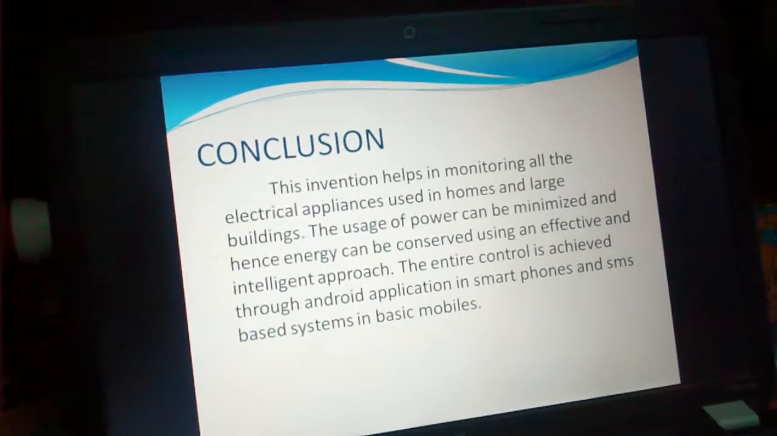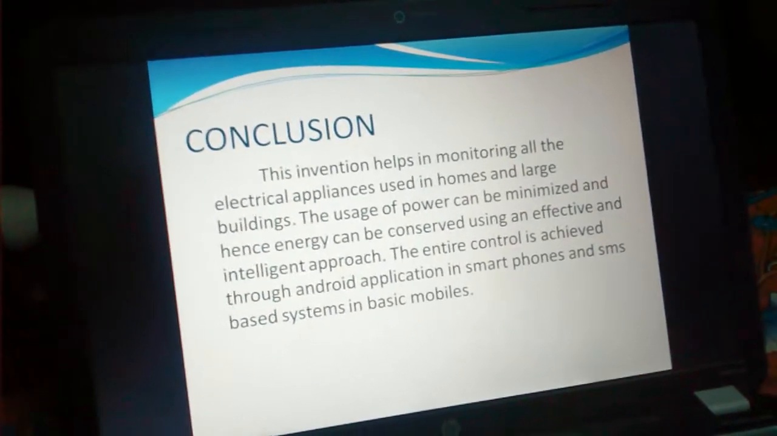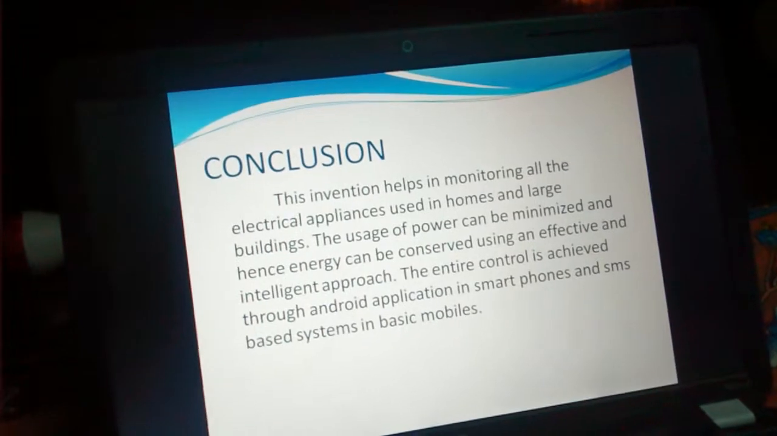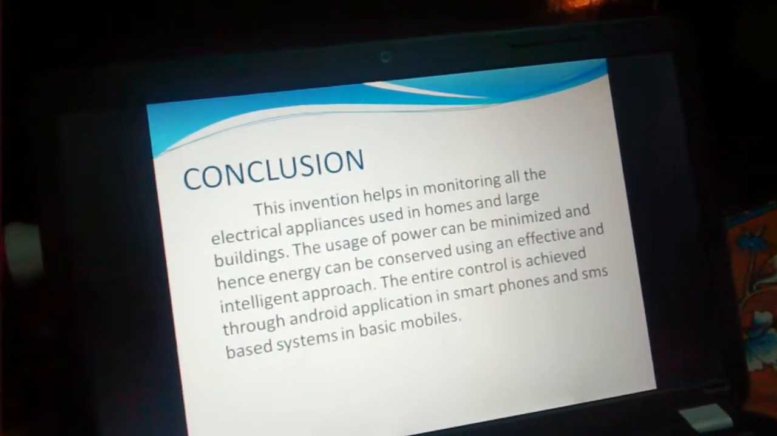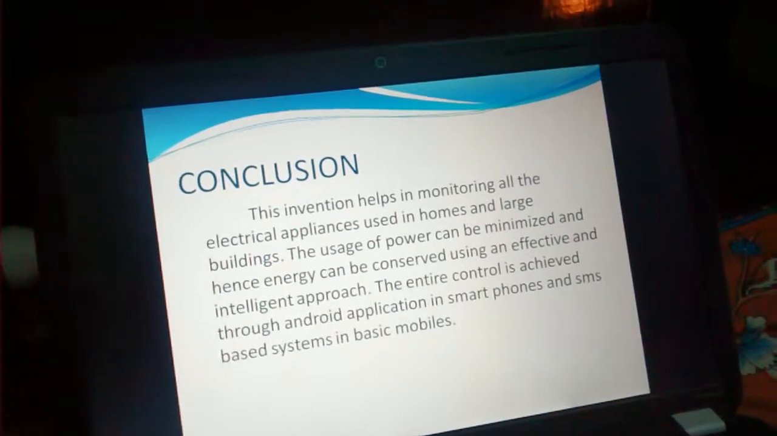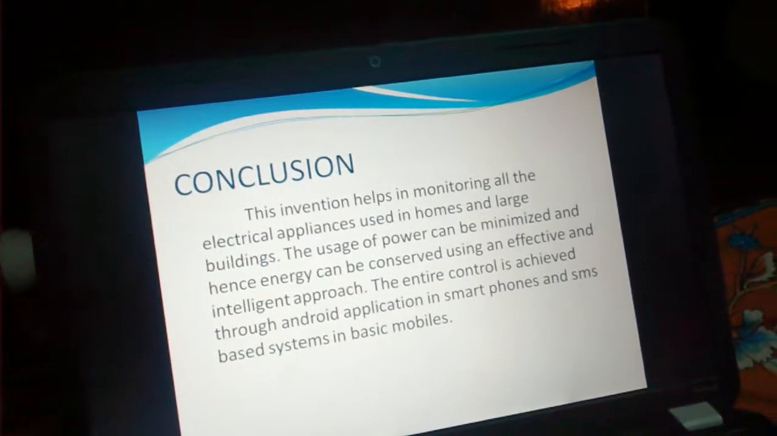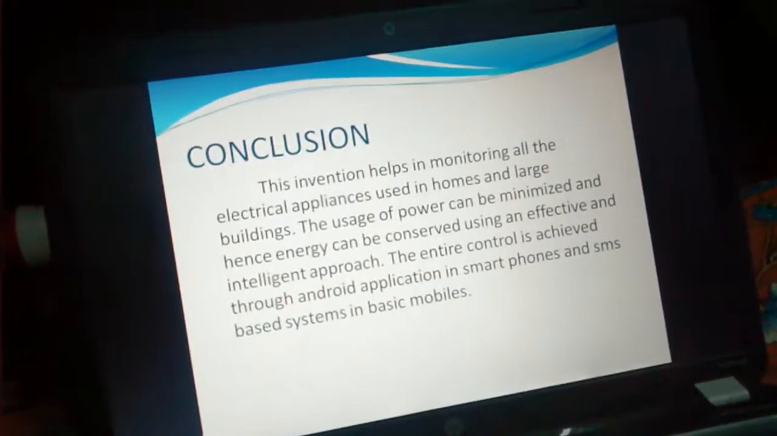Finally, coming to the conclusion, this invention helps in monitoring all the electrical appliances used in homes and large buildings. Usage of power can be minimized, and hence energy can be conserved using an effective and intelligent approach. The entire control is achieved through an Android application in smartphones and an SMS based system in basic mobiles.